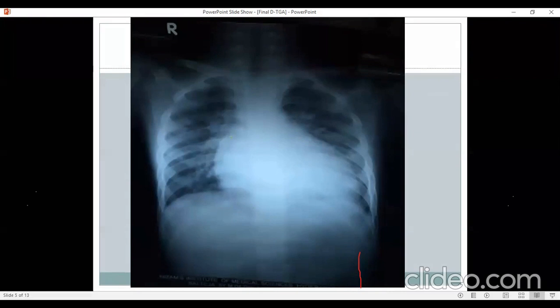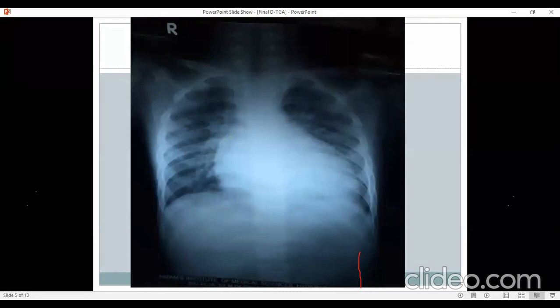The pedicle is narrow. Yes, the right upper shadow is a little prominent, and that could indicate prominence of the superior vena cava, and I think that will correlate pretty well with the finding of tricuspid regurgitation that you had on clinical examination. On ECG, you have right atrial enlargement, and you have right atrial enlargement on X-ray also, and therefore we expect venous pressures to be a little on the higher side. That could be the reason for the SVC to be a little prominent.